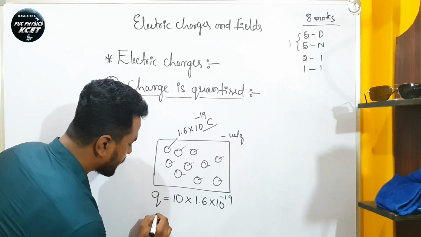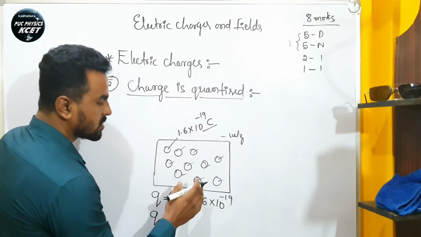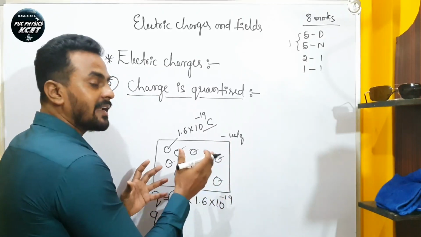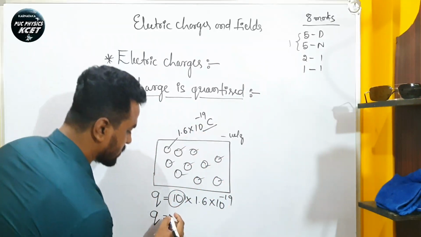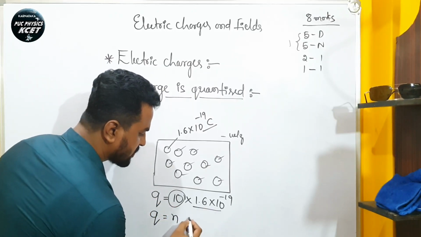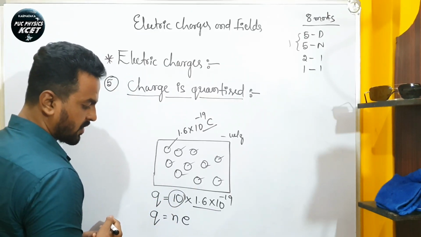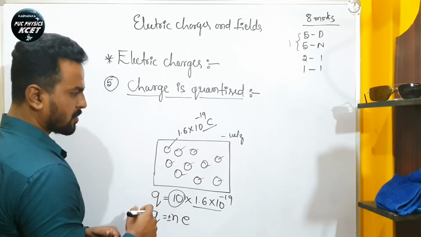Generally I can write Q equals, with the number of electrons taken as an integer n, the charge is Ne. I should take this as plus or minus Ne. Why plus or minus Ne?